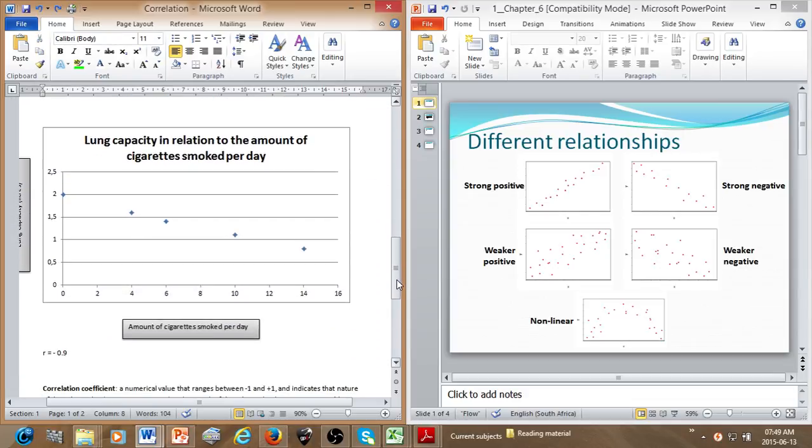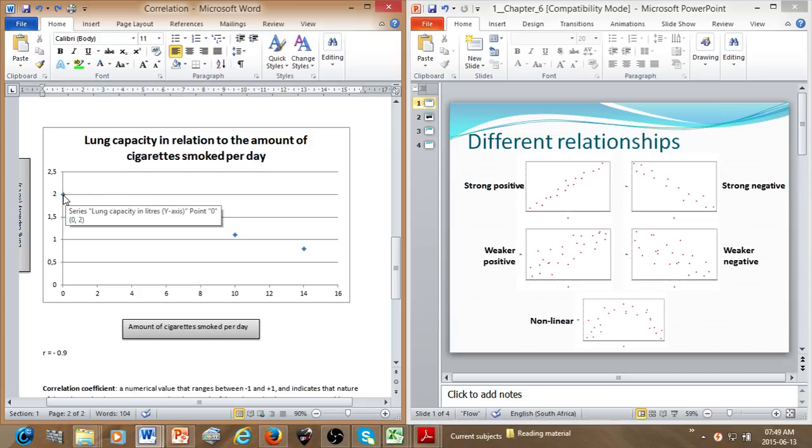Okay, so in this study, we wanted to see if smoking influences an individual's lung capacity. So let's say we randomly walked up to 5 people, and we asked them, okay, how many cigarettes do you smoke per day? Then we asked them to blow into one of those things, I don't know what you call them, but it looks like a breathalyzer, and it measures a person's lung capacity. Okay, so we did that in our investigation.